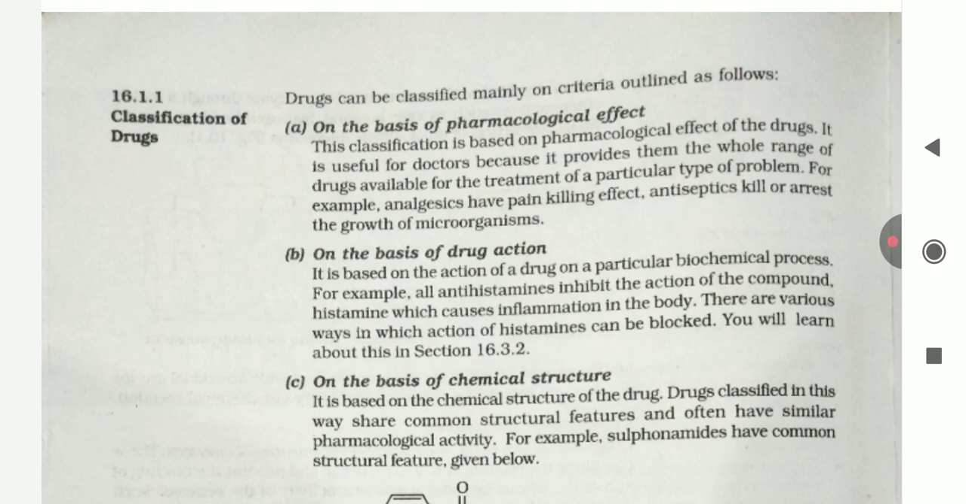C. On the basis of chemical structure. It is based on the chemical structure of the drug. Drugs classified in this way share common structural features and often have similar pharmacological activity. For example, sulfonamides have a common structural feature given below.